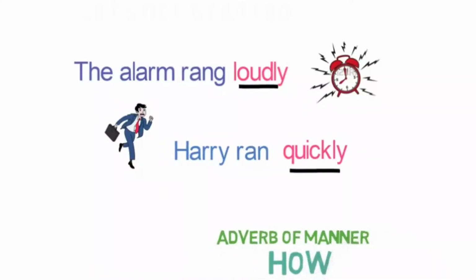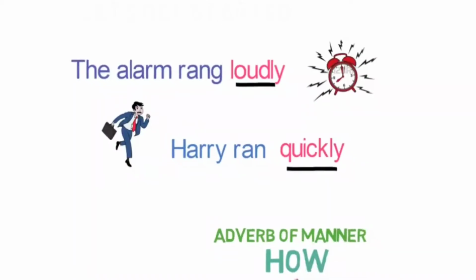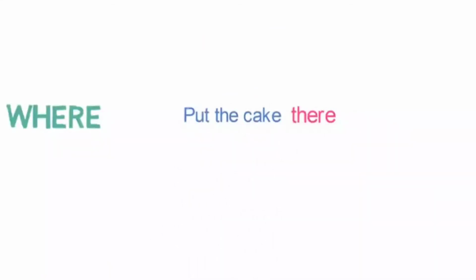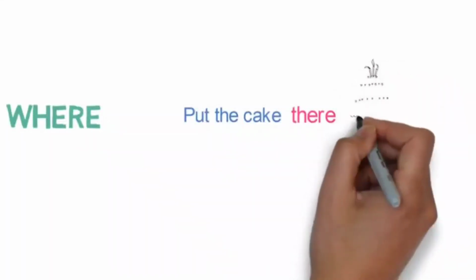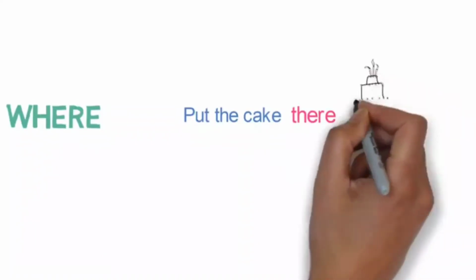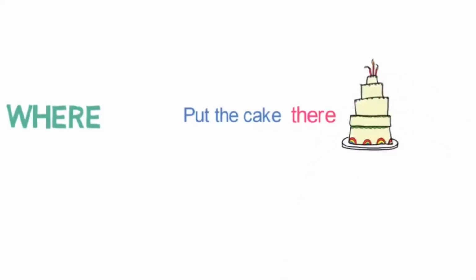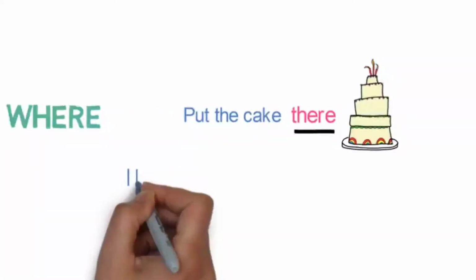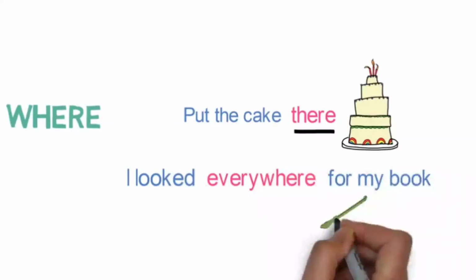Now let's look into the next way in which we can describe any action: where an action occurred. Put the cake there. Here we are telling to put the cake, but at which place? By using there, we are telling the place to put the cake. So it is an adverb. I looked everywhere for my book.